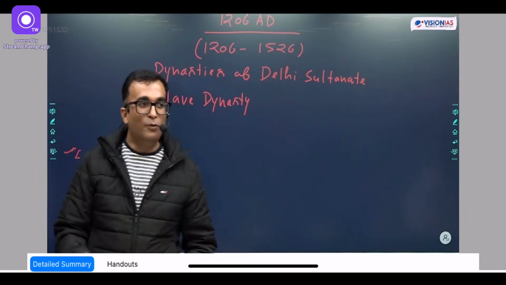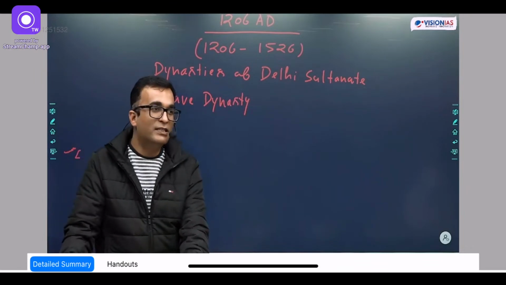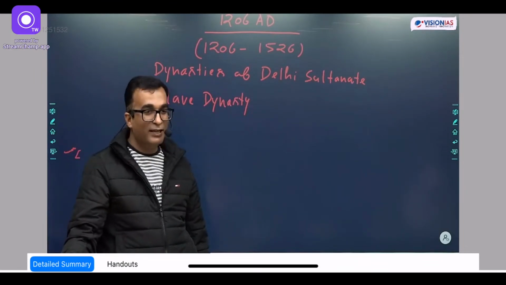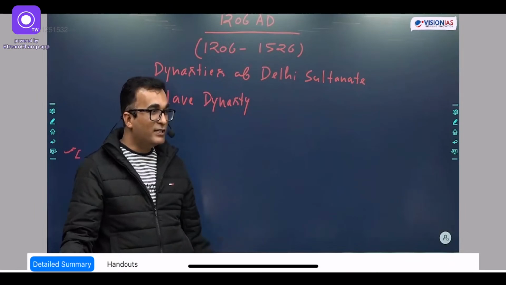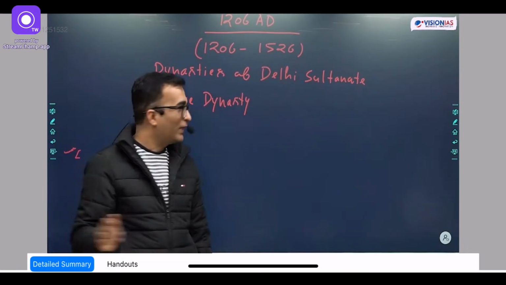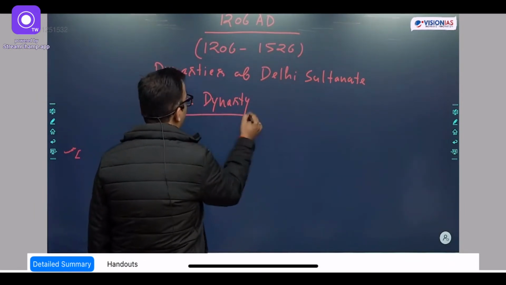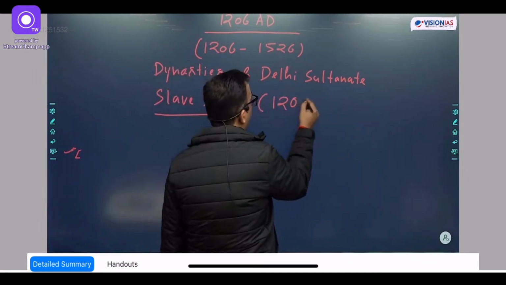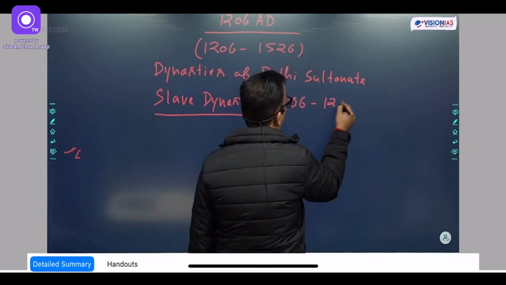So Mamluk basically refers to the slave rulers. That's right. Then comes the Seljuks. Seljuks have two lineages. So, slave dynasty, its tenure is from 1206 to 1290.